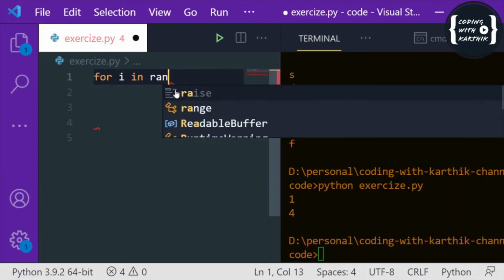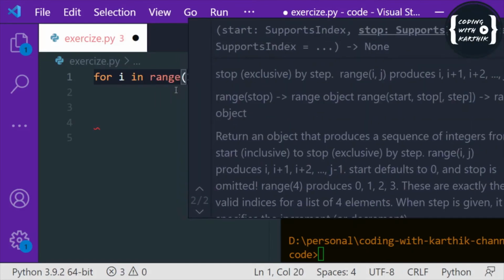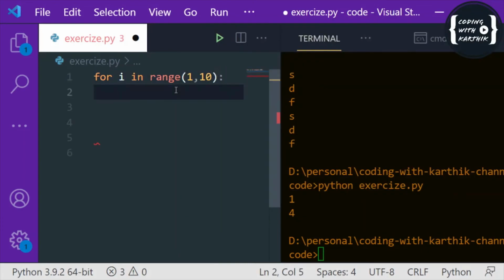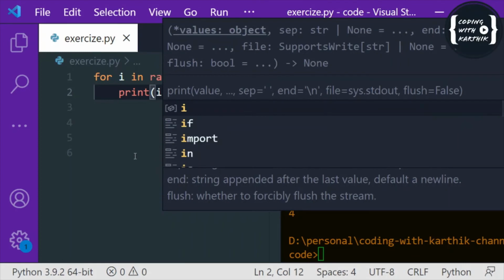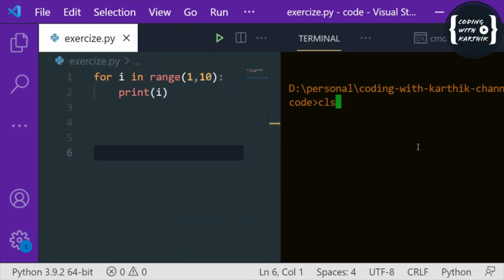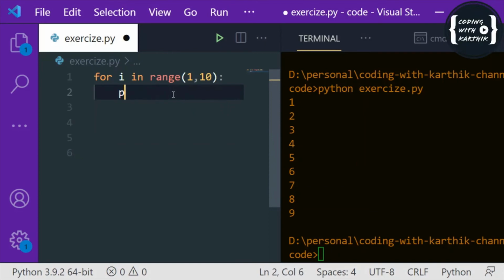Suppose I want to print 1 to 10, just print out i. See this, it is printing from 1 to 9, since the range end is exclusive. Suppose I want to break the loop when i is greater than 5, let's say.